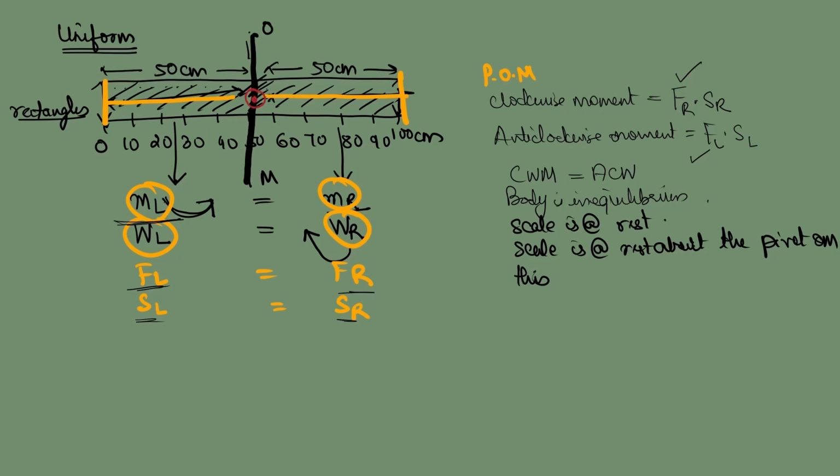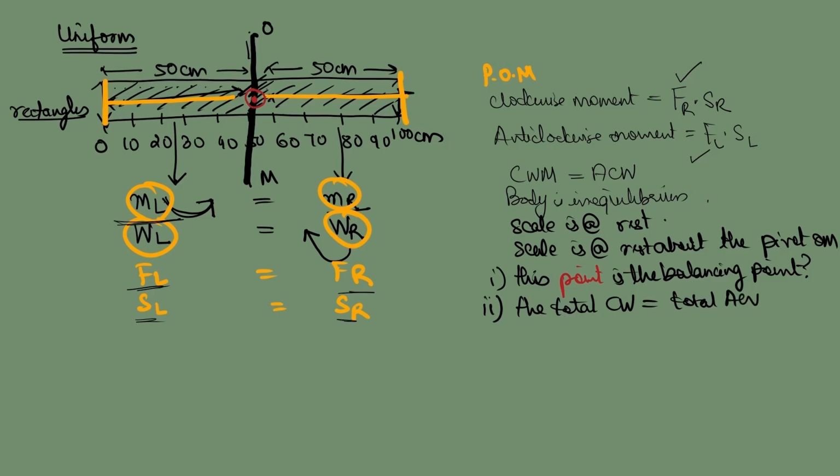This point at the center is the balancing point of the scale. Can I say this? Okay. Can I also say the total clockwise moment is equal to the total anti-clockwise moment at this point? I can say this. I have just proven this to you.